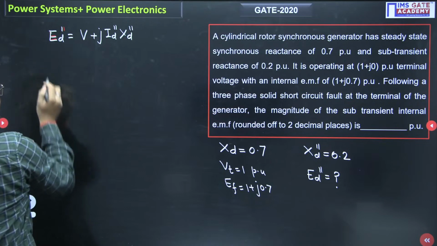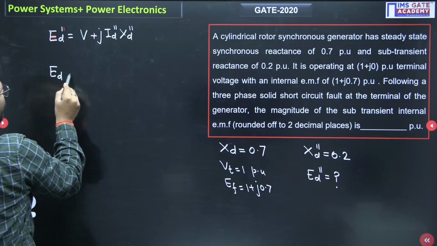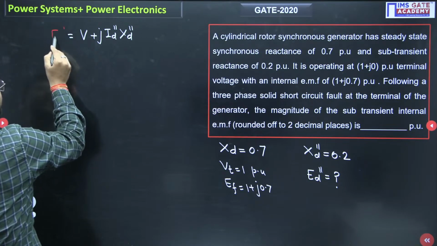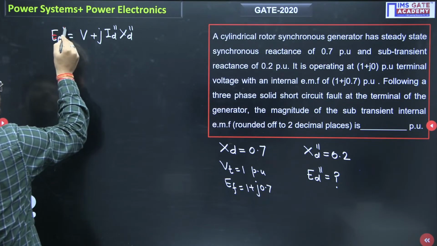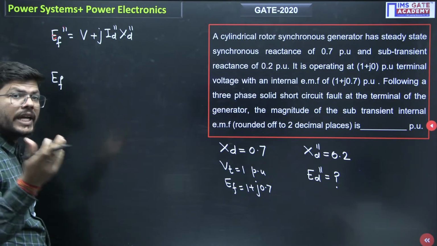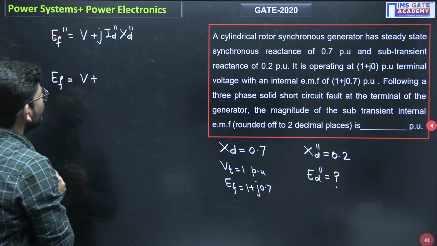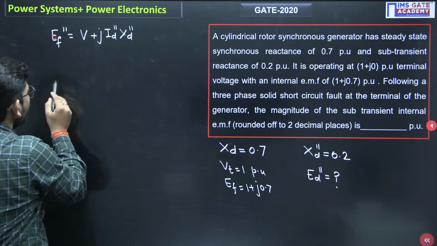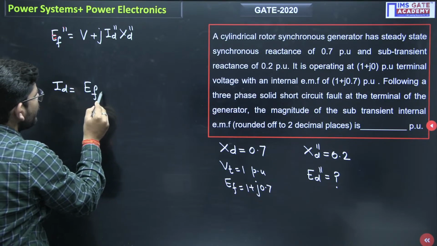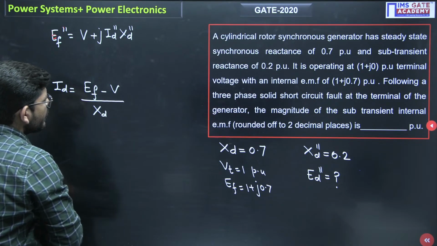If we apply the same relation for the steady state model, it will be E_f equals V plus j X_d I_d. So to find the current I_d, I will write E_f minus V divided by X_d.